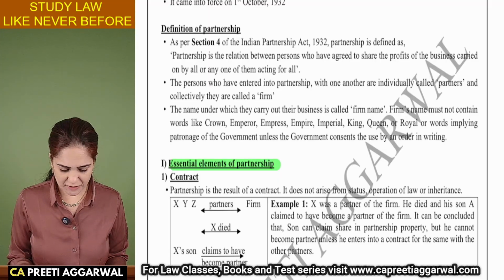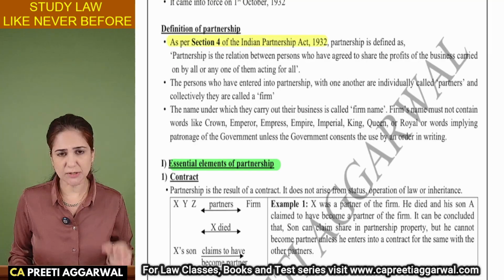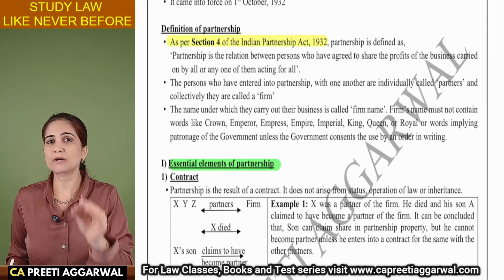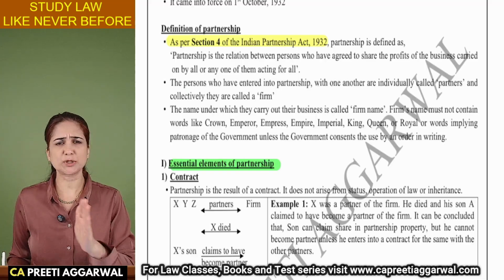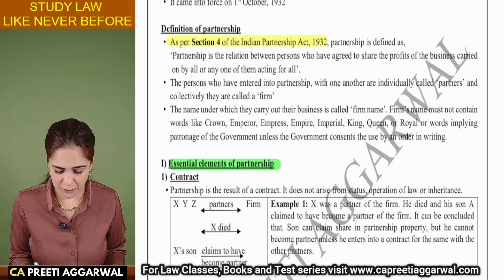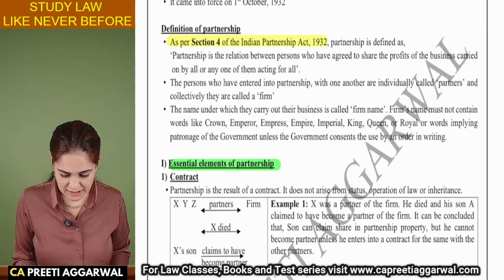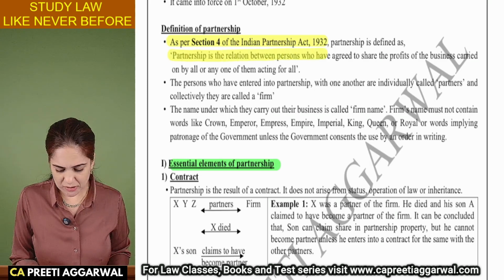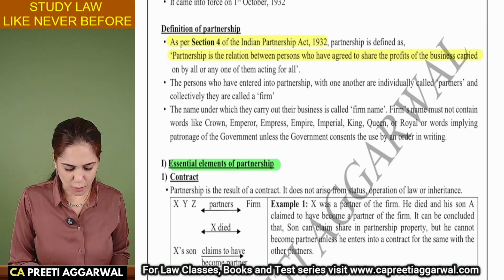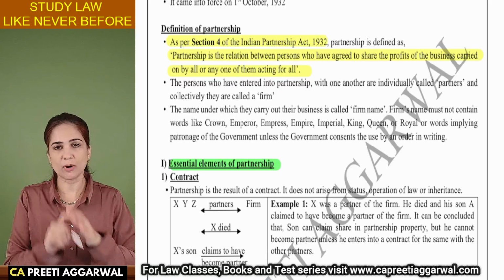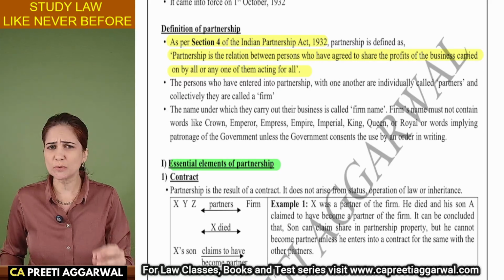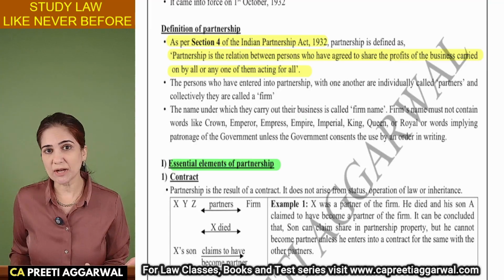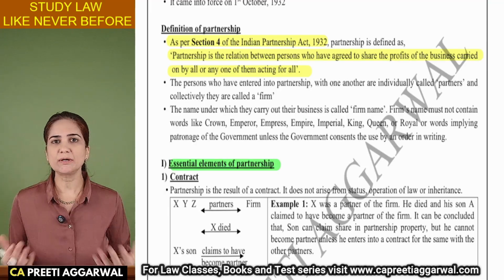Now, what is the definition of partnership? As per Section 4 of the Indian Partnership Act 1932, so you will also start your answer. You will also start the definition in this manner. As per Section 4 of the Indian Partnership Act 1932, partnership is defined as the relationship between persons who have agreed to share the profits of the business carried on by all or any one of them acting for all.